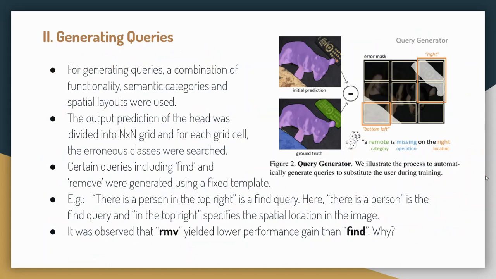So this is the query generation part, where we are going to generate a query that will be fed as a hint into the network. For generating queries, a combination of functionality, semantic categories, and spatial layouts was used. What exactly is functionality? In the last line, you can see two words written in bold, RMV and find. RMV is nothing but remove. So these are basically two queries. Find is something that you tell the network: find this thing in that image. Like, there is a person in the top right. There is a person is the find query, and top right is the spatial position or spatial layout that we are specifying.